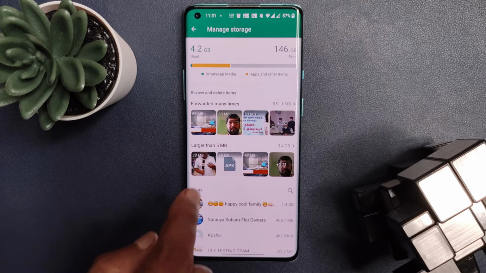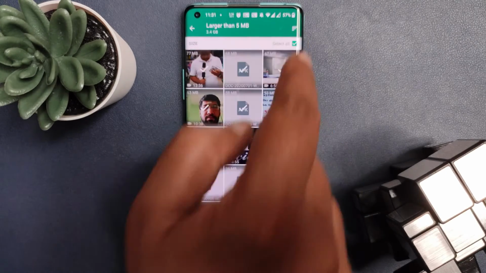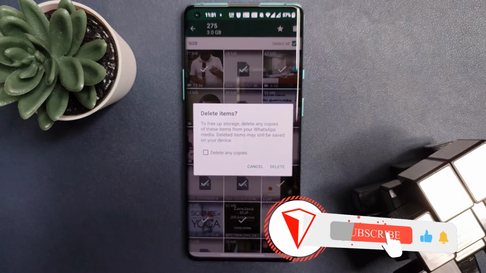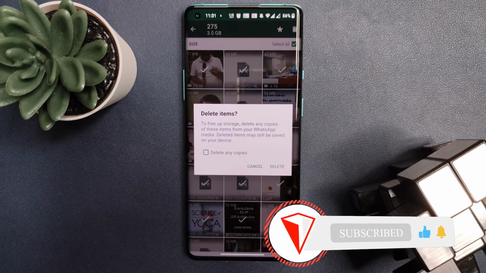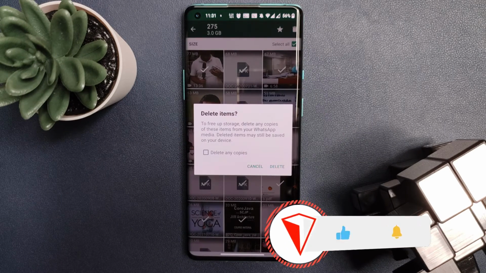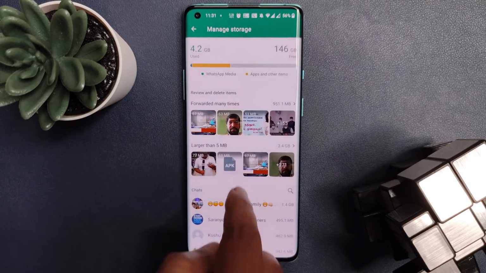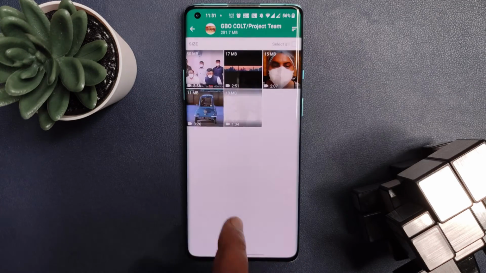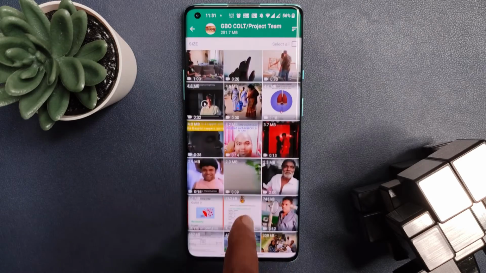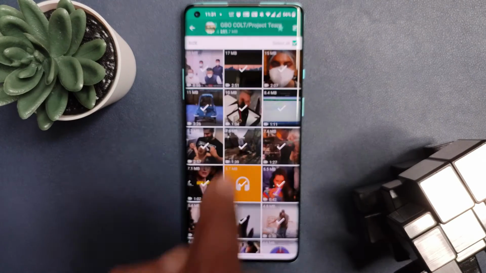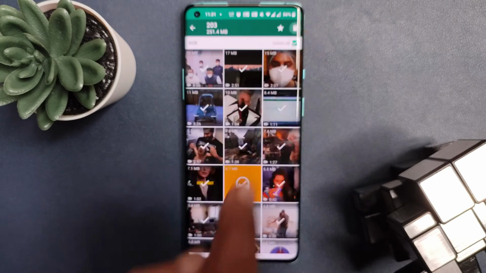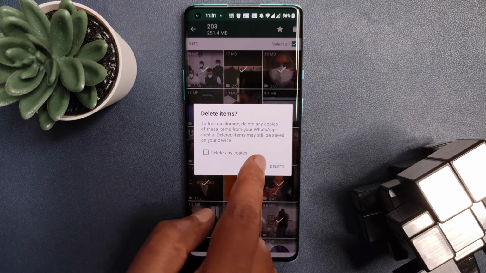And here is what's really cool. If you click on the select all button and tap on the trash can, it will delete all those videos and clean up a bunch of storage for you, as you can see. From here you can access your individual chats and see what media is currently being stored in there and if you want to get rid of anything. So definitely check out manage storage and free up the precious space.